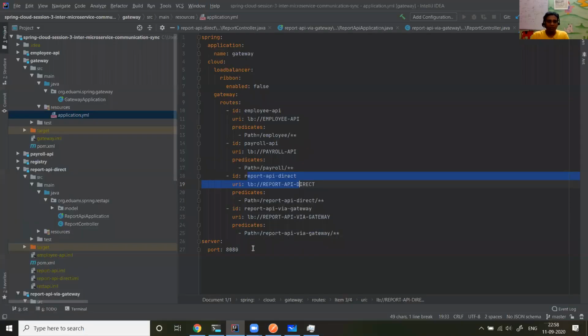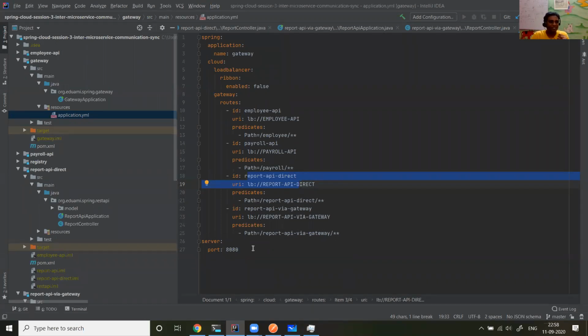So all you need to understand is one simple thing. You are using RestTemplate along with Ribbon client to do the communication. A microservice identifies whether microservices are available or not from the registry, and all the communication needs to happen via gateway. These are the things you need to understand.